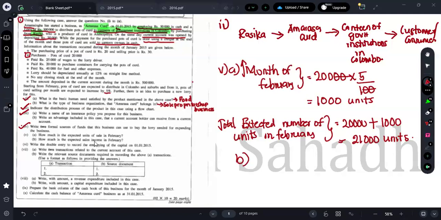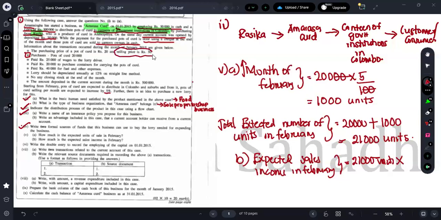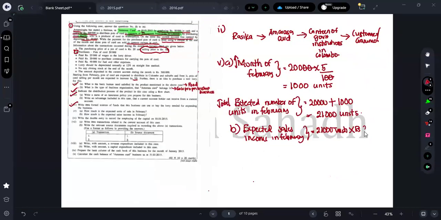Okay, next one, B part. What are they asking? How much is the expected sales income? So here I can just write it as expected sales income in February. How many units am I going to sell? This business is going to sell 21,000 units. Per unit, for how much are they selling? Selling price per unit is rupees 30. So 21,000 into 30. Can I know what's the answer, guys?